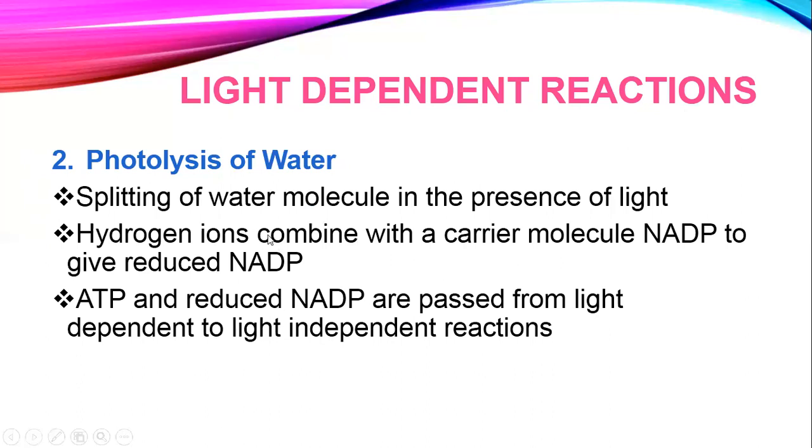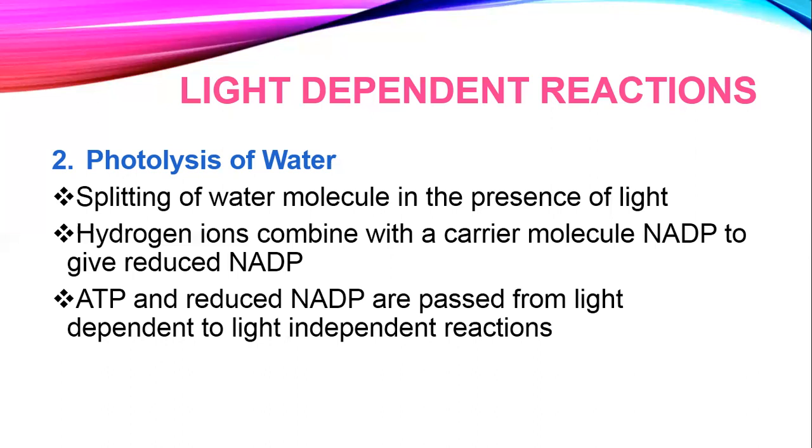When water gets split into its constituents, ठीक है, तो constituents में क्या होता है, obviously electrons are there, hydrogen ions are there and oxygen is there, ठीक है। अब hydrogen ions जो है ना basically उसके साथ क्या होता है कि hydrogen ions they combine, once again, if you remember we talked about hydrogen carrier molecules in respiration. We talked about different types of hydrogen carrier molecules in respiration, and you may remember right now, one was NAD, one was FAD.